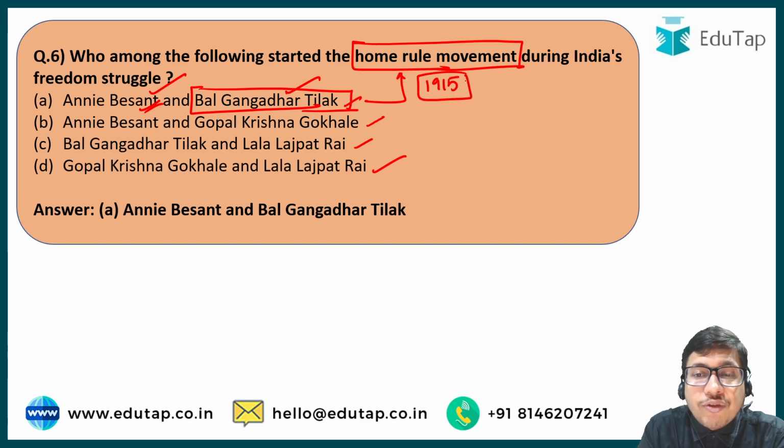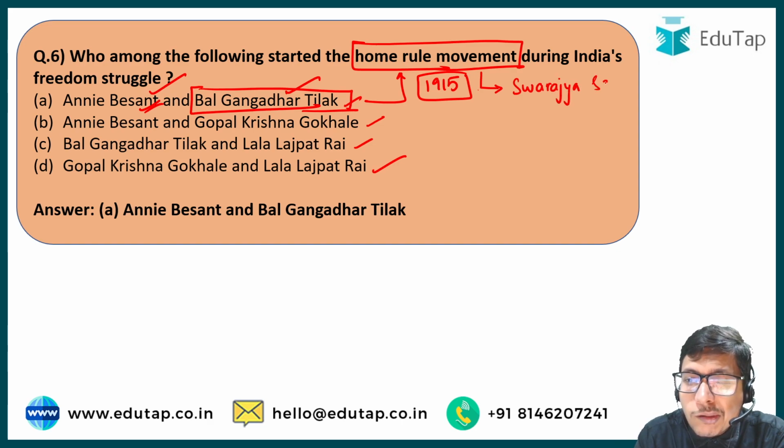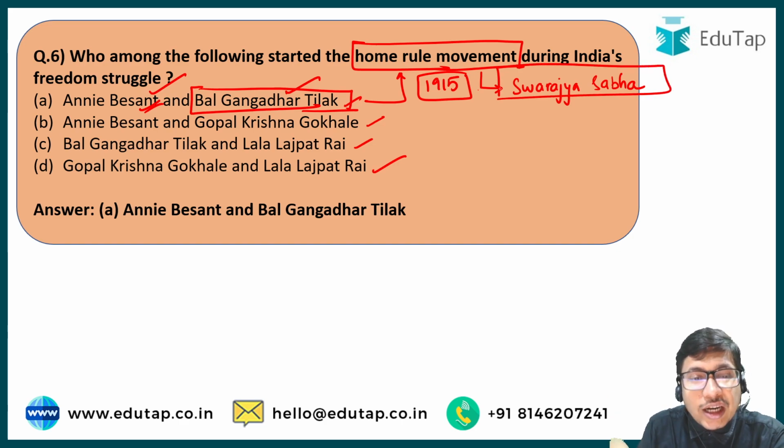After a few years, this movement faded out because the demand for self-rule, or home rule, was to a certain extent managed by the Britishers. They allowed more Indian participation in the Indian administration, and that is why the demand for home rule fizzled out. But the demand for complete independence, complete Swaraj, gained much more prominence after that. In 1920, the Home Rule League got converted into Swaraj Sabha. So Swaraj Sabha was the successor of the Home Rule League, which was started initially by Bal Gangadhar Tilak and Annie Besant. Next up is question number 7.